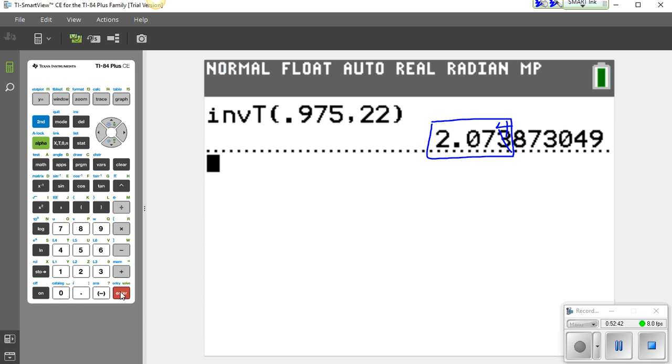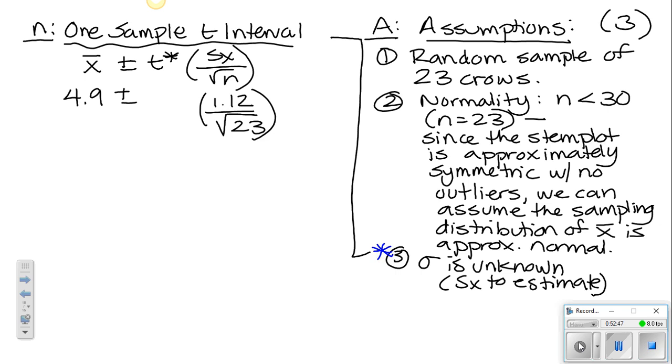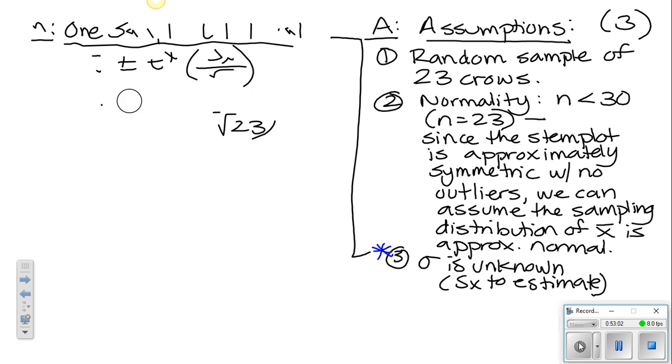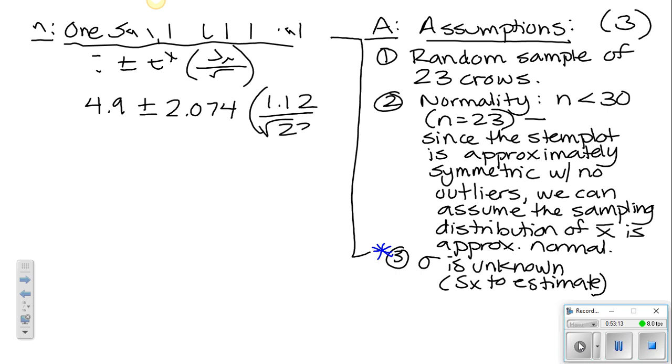All right, so let's switch back over to our confidence interval. We're going to put that 2.074 here, and now you can calculate this interval. Now you can do it by hand, but remember, we can do it very similar to what we did. Oh man, I messed up my stuff. All right, well, you guys kind of remember where we were at. 4.9 plus or minus 2.074 times square root of 1.12 over square root of 23. So technology doesn't work for you, right?